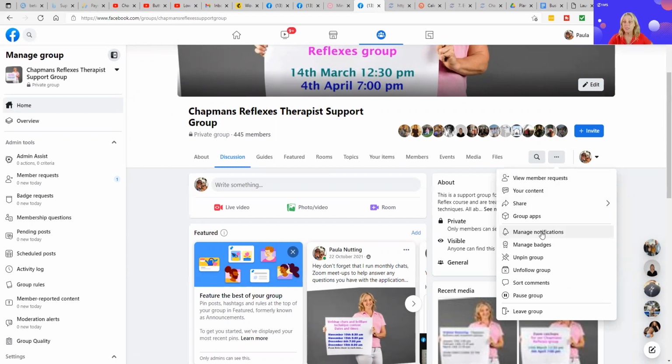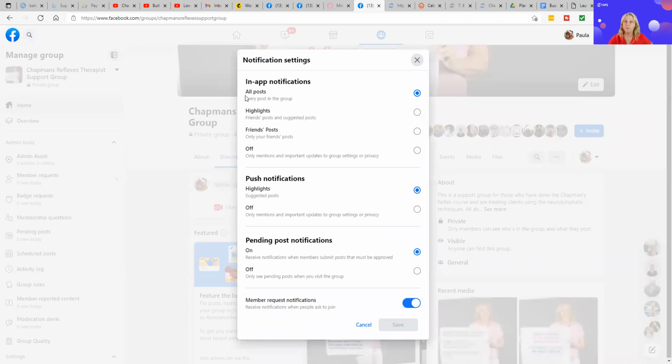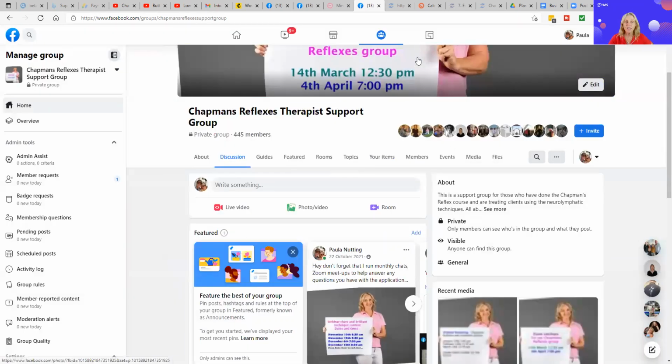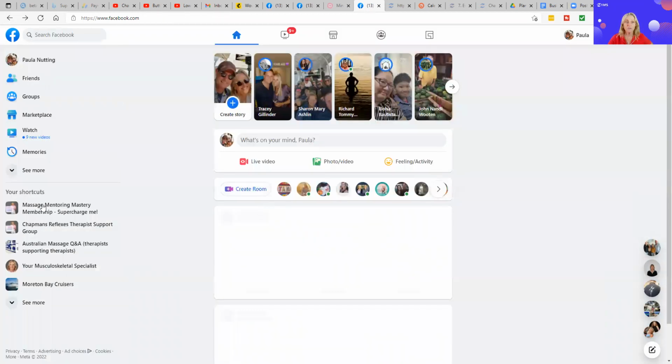If I want to make sure that I get all of your notifications, I have to make sure that it's set on all posts. If you've got your own group, that's fine, I don't need to worry about that. I've got push the highlights, make sure all the pending post notifications are on, and that I've got all posts received. That's fine. If you've got your own groups, you want to actually make damn sure that you are getting all the information from them.